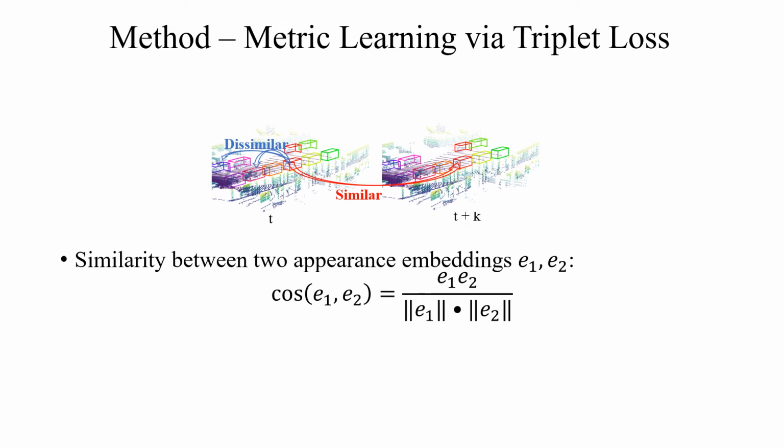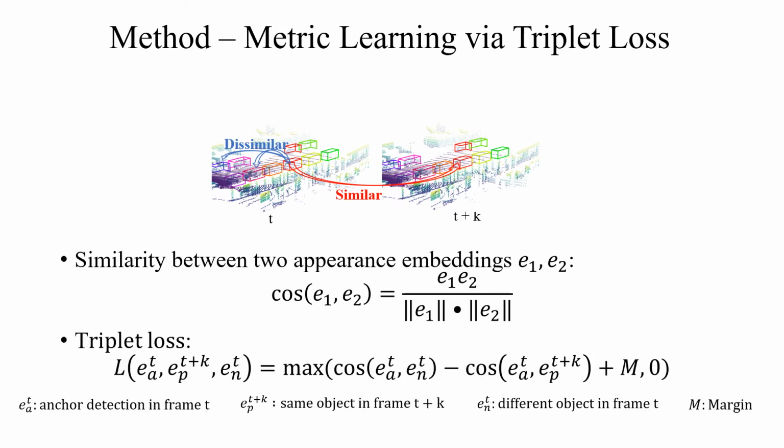In order to learn such an embedding, we use the triplet loss, which is defined as follows. Let EA be the embedding of an anchor detection in frame T, and EP be the embedding of the same object in another frame T plus K. Let EN be the embedding of a different object in frame T, and M is a margin hyperparameter. The triplet loss is 0 when the cosine similarity between the positive pair is at least M more than the cosine similarity between the negative pair. The triplet loss encourages embeddings of positive pairs to be more similar to each other than embeddings of negative pairs.